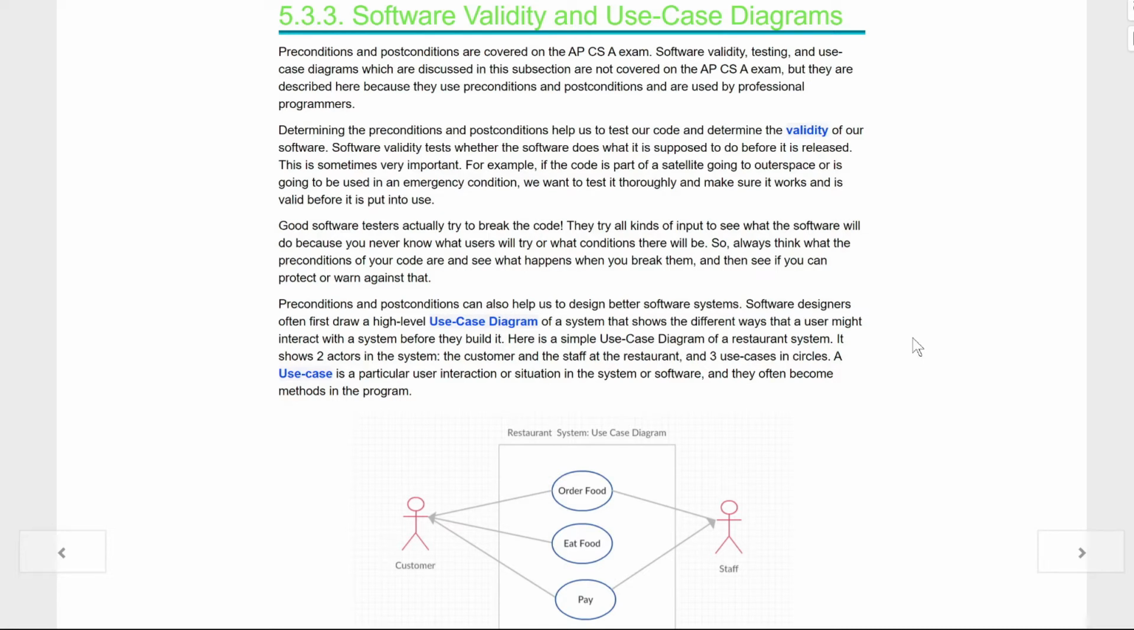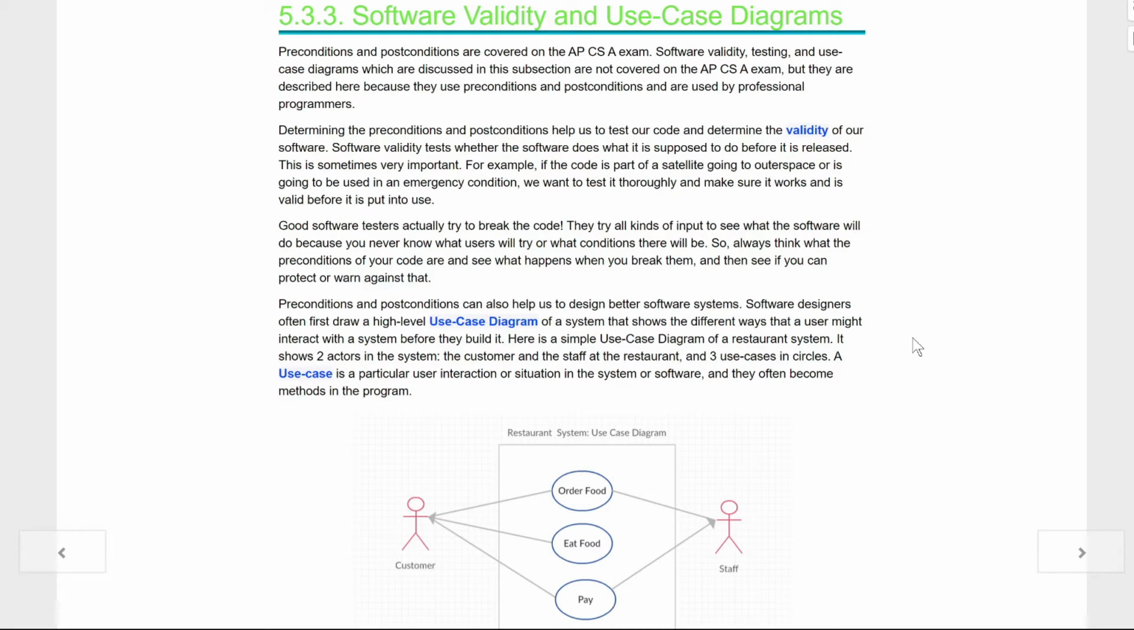Software validity tests whether the software does what it's supposed to do before it is released. This is sometimes very important. For example, if the code is part of a satellite going into outer space or is going to be used in an emergency condition, we want to test it thoroughly and make sure it works before we put it into use. Good software testers try to actually break their own code.